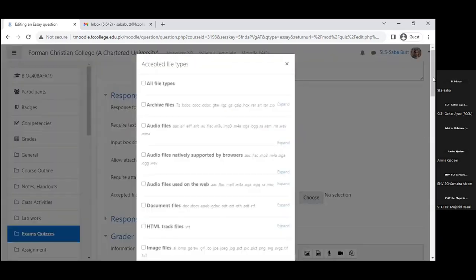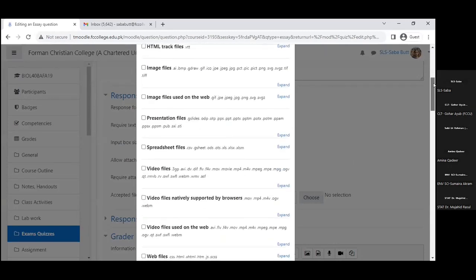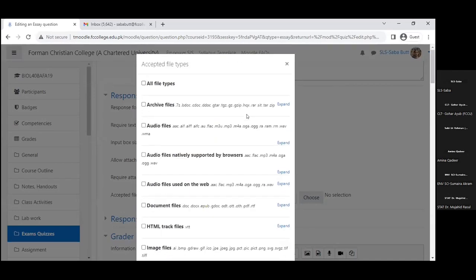here from a long list. So we can choose which kind of file they have to submit: a video file, a spreadsheet, a Word file, or whatever. If we want to allow them all file types, we say all file types. Maybe a PDF or whatever.